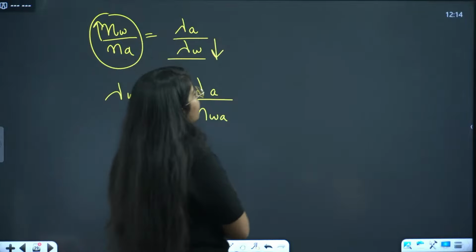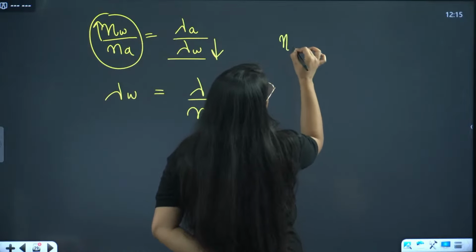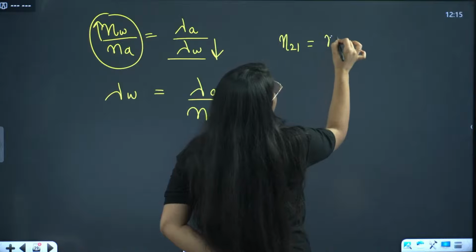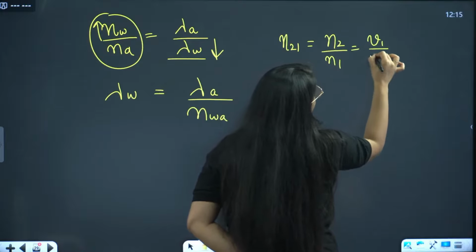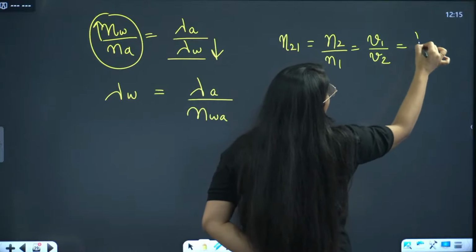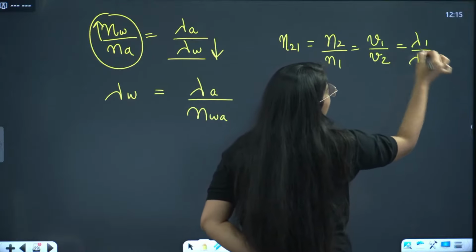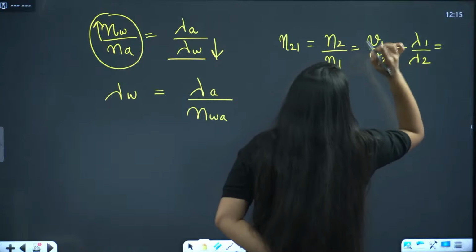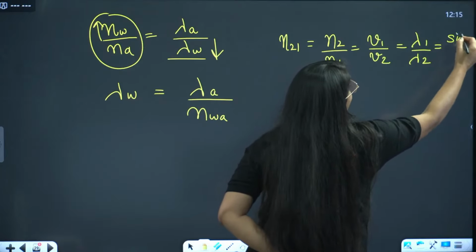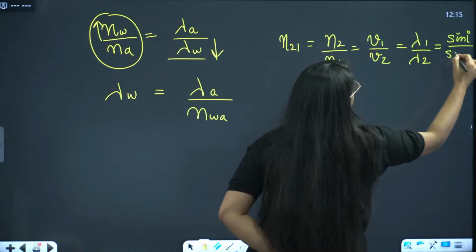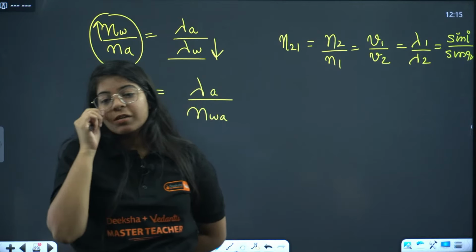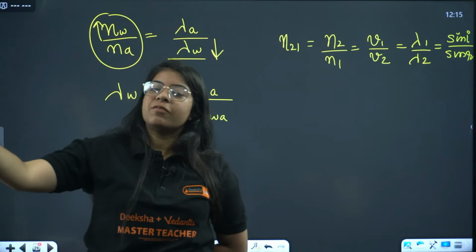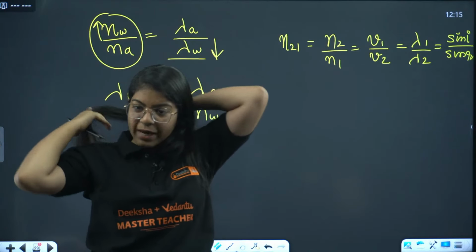Just remember this formula. N21 equals N2 divided by N1 equals V1 divided by V2 equals lambda 1 divided by lambda 2. Right? And this also equals sine of i divided by sine of r. Anyone has any doubt? Just remember this formula and you are done with all kinds of refraction questions. Okay?